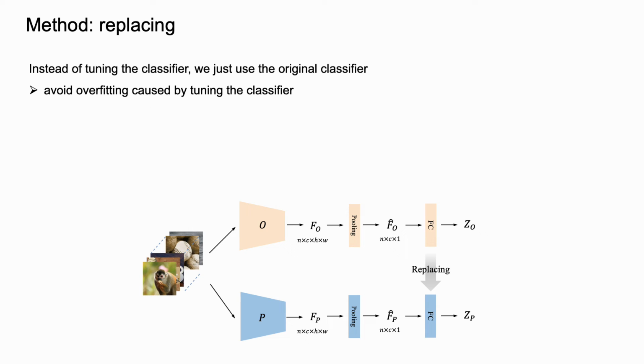After we get a compact feature extractor that can produce the same outputs as the original one, we just use the classifier of the original model instead of tuning it, which can avoid overfitting caused by tuning the classifier with only few samples.